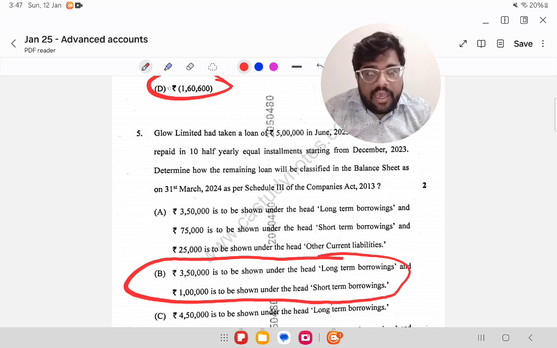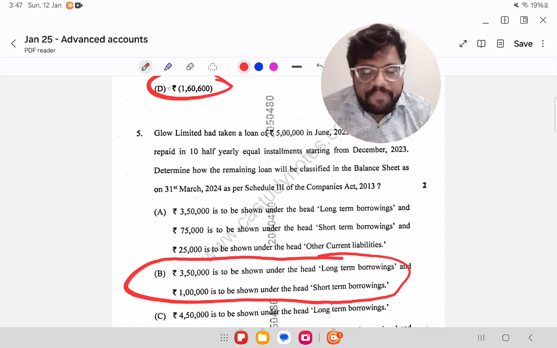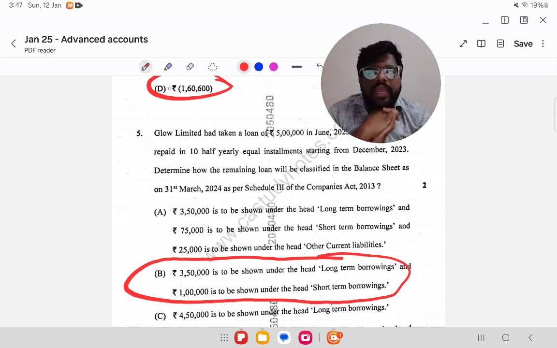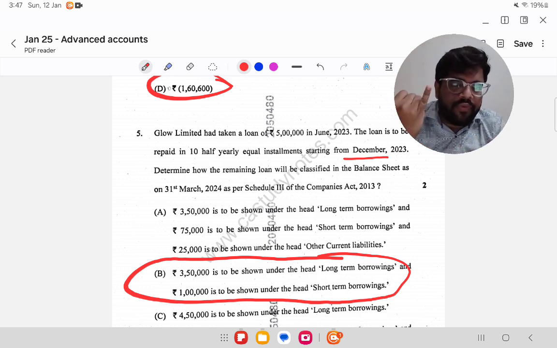But will the entire 4,50,000 be classified as long term? No, because in the immediate next 12 months, you will be repaying 2 installments, right? First installment is in December, so the next installment will be in June 24, and then the next subsequent installment will be in December 24.